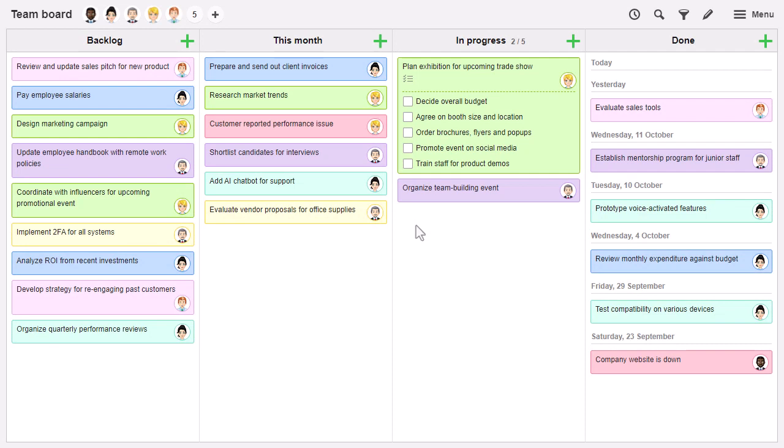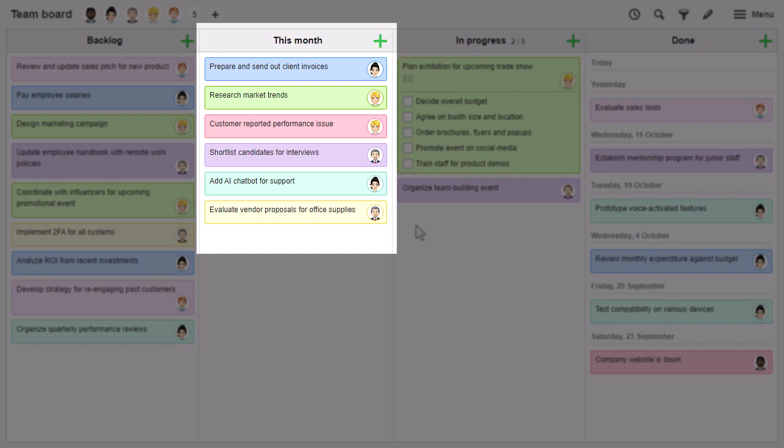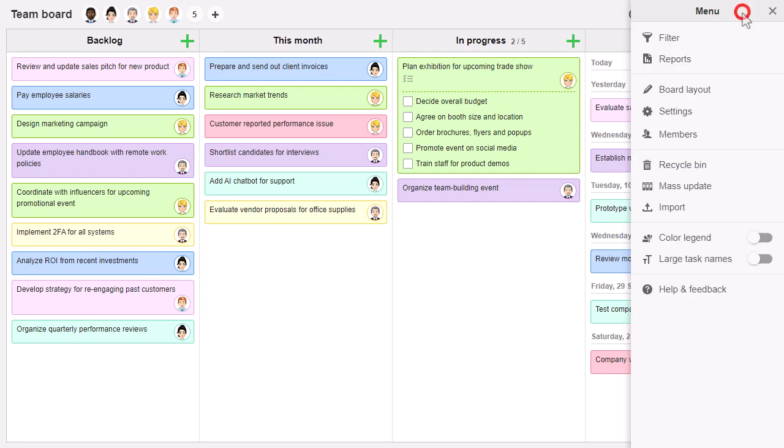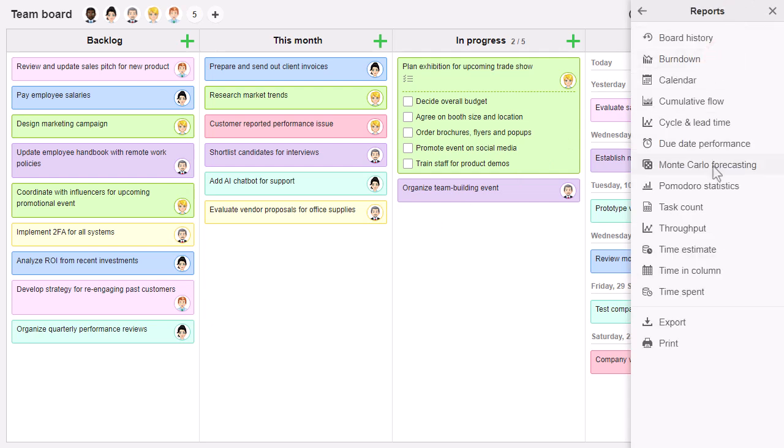In this example, we have a board with a column called This Month. In that column, we have put tasks we want to complete before the end of the month. Now, let's check if that is realistic. We open the Reports menu. Click on Monte Carlo Forecasting.